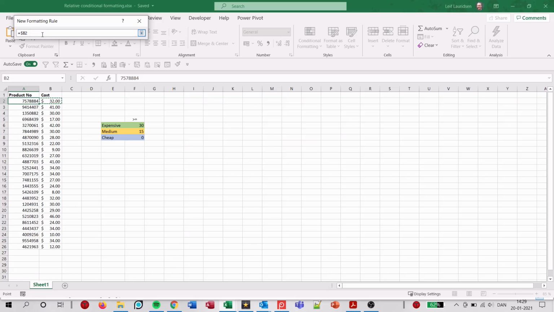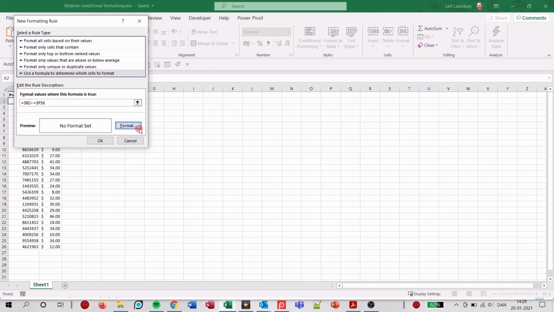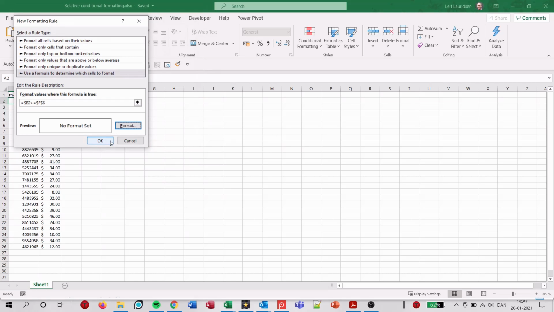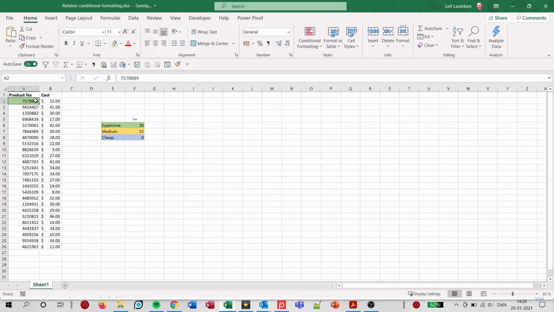Now we say larger than or equal to 30. This is how we identify the expensive products, and we want the expensive products to be colored green. Click OK. Now we can see just this single cell is currently colored.